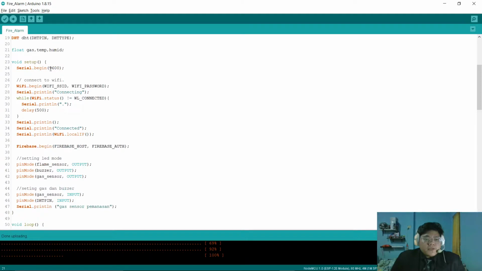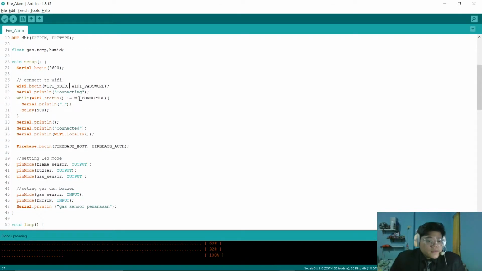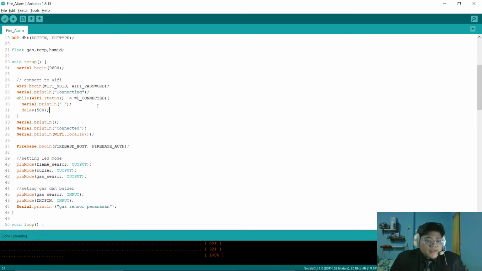Serial begin, we use a 9600 baud rate here, and this is for connecting to the Wi-Fi. And if it's not connected, it will keep trying. And this is when our device is connected to the Wi-Fi.